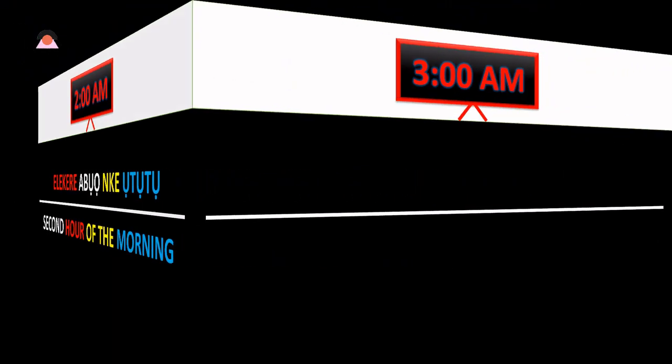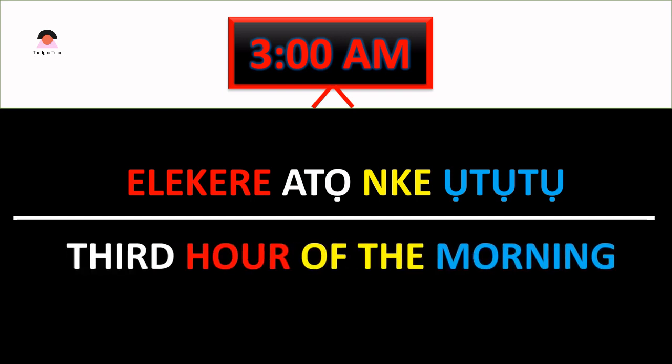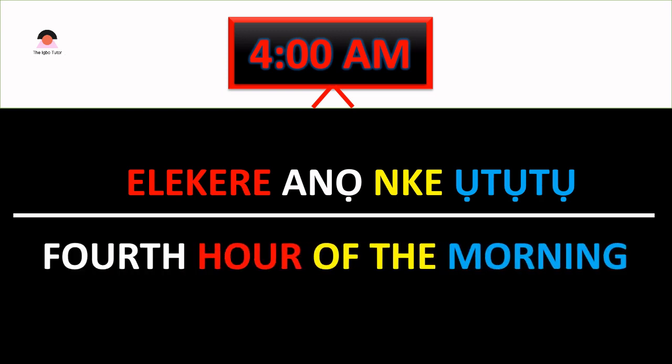Move on to 3 a.m. 3 a.m. in Igbo is called elekere atọ nke ụtụtụ. The third hour of the morning. 4 a.m. What is it in Igbo language? It is called elekere anọ nke ụtụtụ, the 4th hour of the morning.